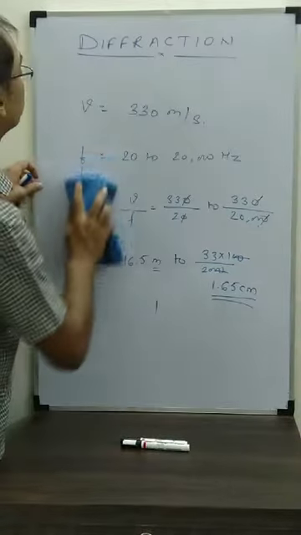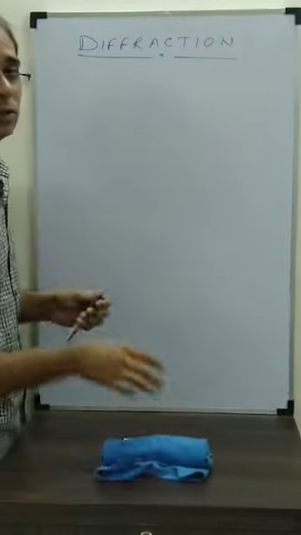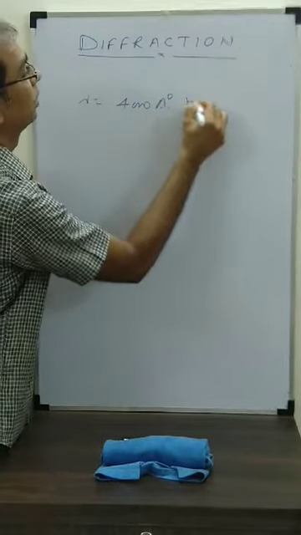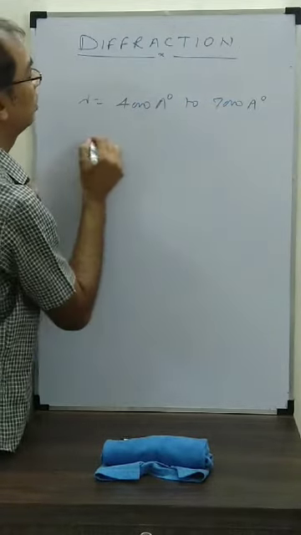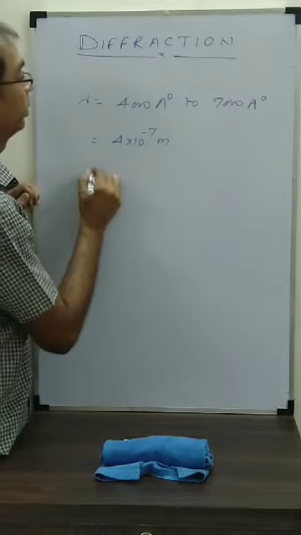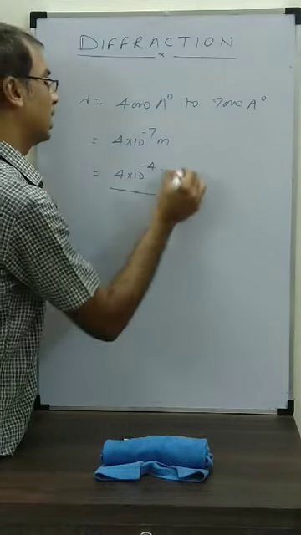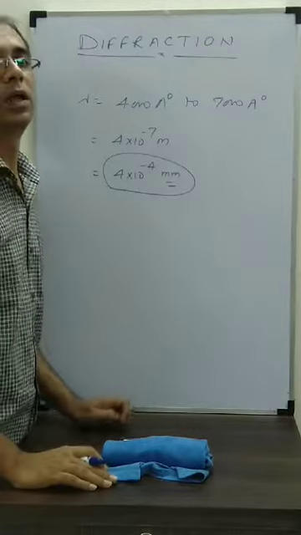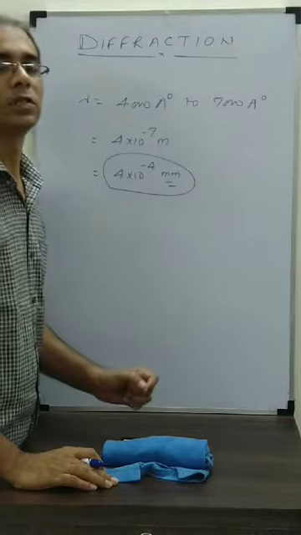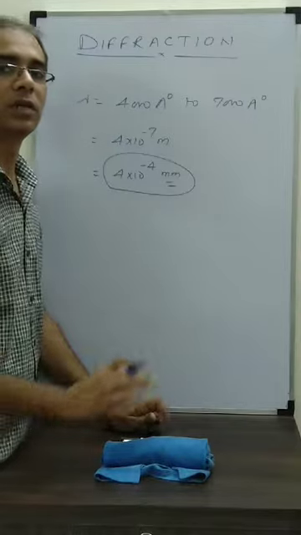Why is that? Because when we talk about the visible spectrum of light, its wavelength is from 4,000 angstrom to 7,000 angstrom. Now 4,000 angstrom means what? 4 into 10 to the power minus 7 meter. That means 4 into 10 to the power minus 4 millimeter. Now this size of obstacle or opening, we cannot see also. Since it's very small, it appears to us that light is always traveling in straight lines without any diffraction, without any bending.